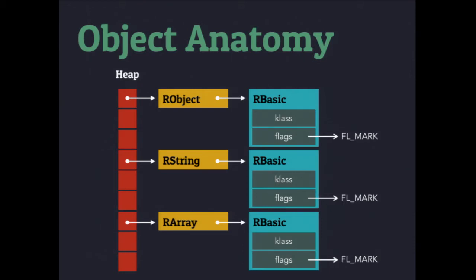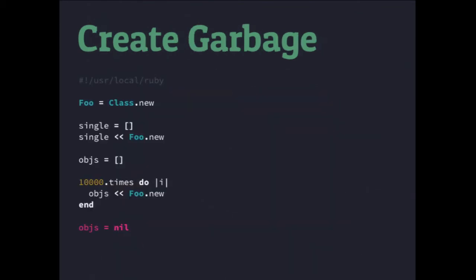So we've got the heap, right? We talked about that. So there are the heap slots. Here's a heap slot itself, individual ones with the objects. Inside, all the way into the flags, is this flag called FL_MARK. That's where the mark and sweep component comes in. What happens during garbage collection is that we walk through all the objects available, we mark the ones, and then we sweep them away. We sweep the ones that aren't marked, and we'll see what that looks like.